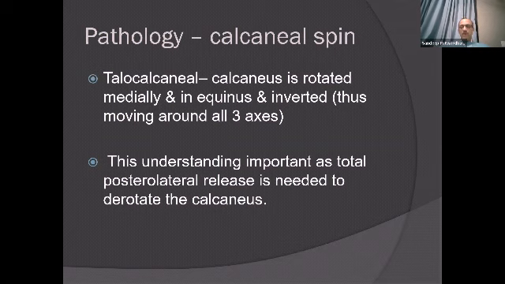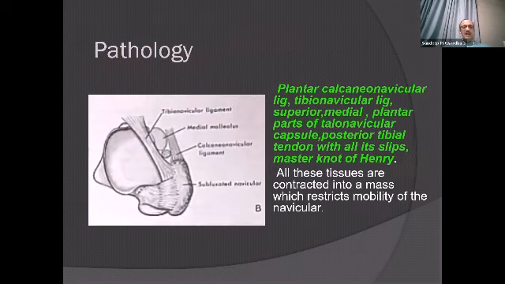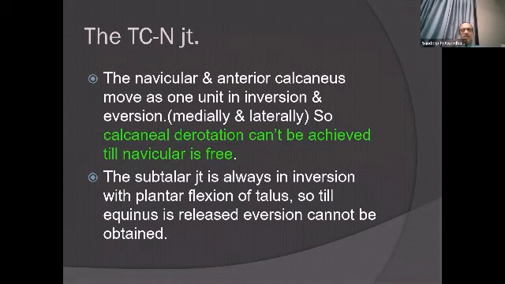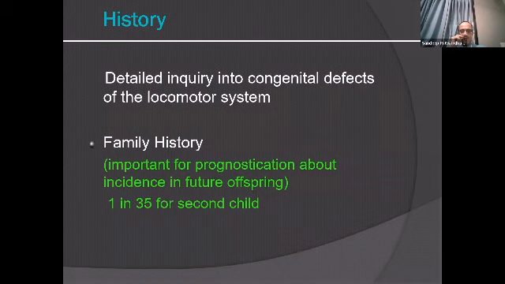And this is also important to understand Ponseti, because if you put your thumb on the calcaneus and prevent the calcaneus from rotating, it's not a two-dimensional deformity, it's a three-dimensional deformity. So these are the ligaments, we'll talk about them later, and I won't talk much here. So when you take the history of the child in exam, always inquire about congenital defects of the locomotor system. Family history, as I said, is important for prognostication in the second offspring. It's 1 in 35, a second child can get clubfoot.